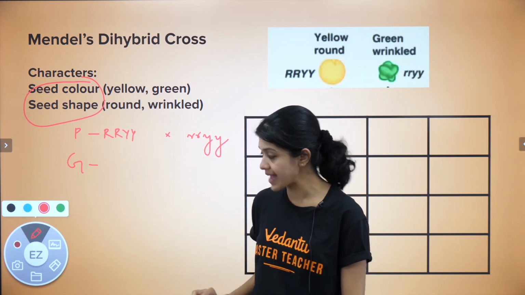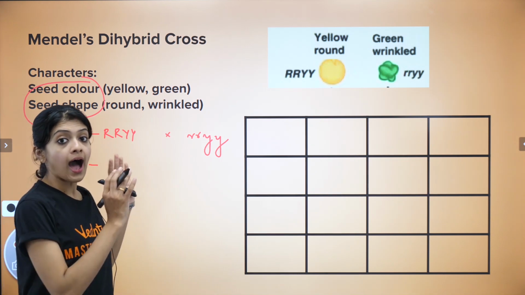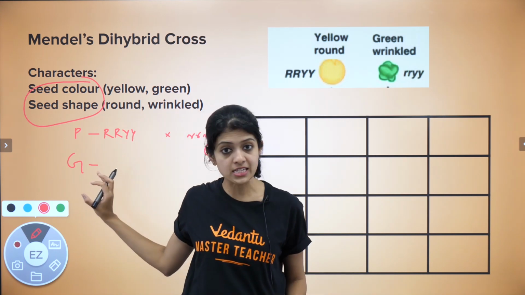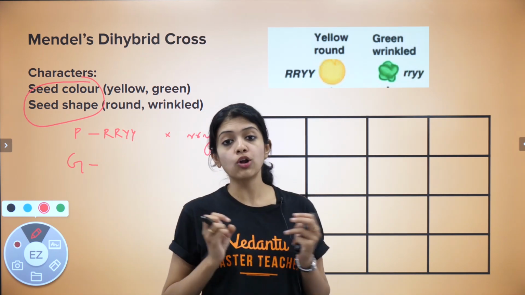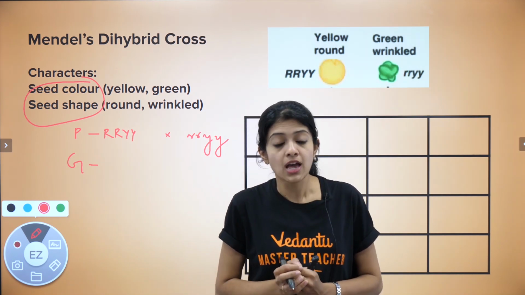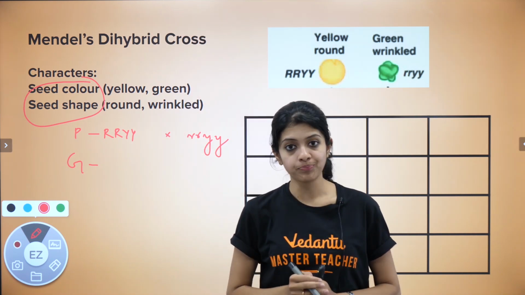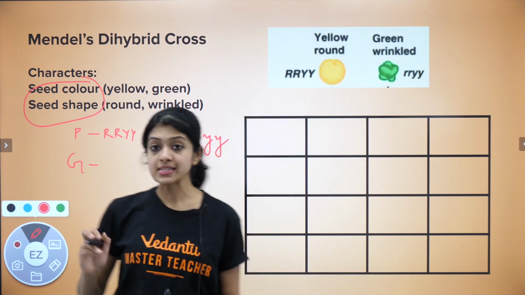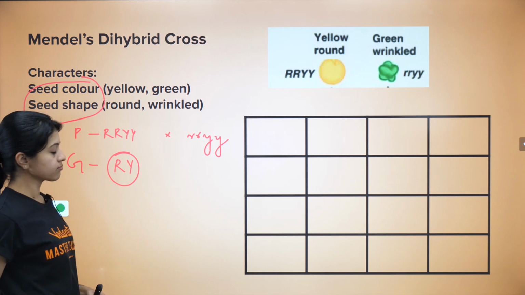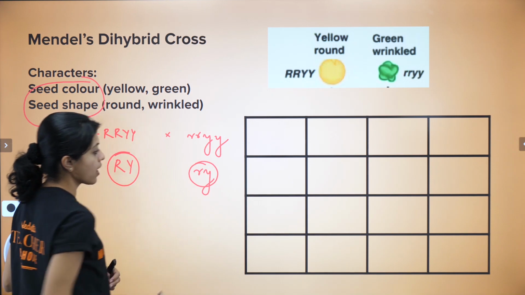What I mean is that in this case, it's a capital R and capital Y. R and Y are alleles of two different genes. When I form the gametes of this during meiosis, when homologous chromosomes separate and gametes are formed, each of those gametes would have at least one copy of all the genes in that chromosome, right? Which is why the gamete here would be capital R, capital Y. Right? And in this case, it would be a small r and a small y.